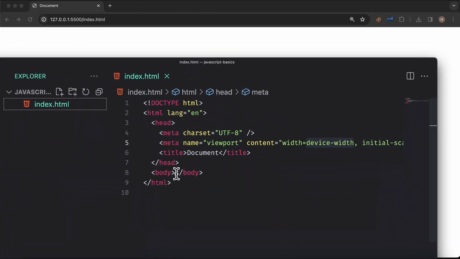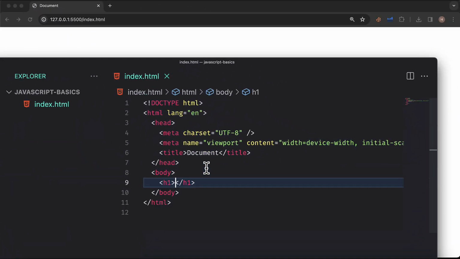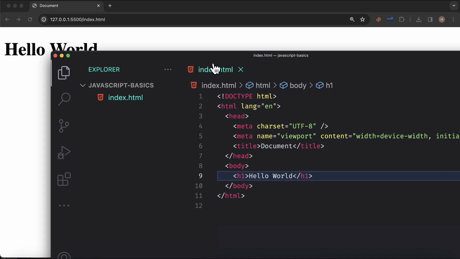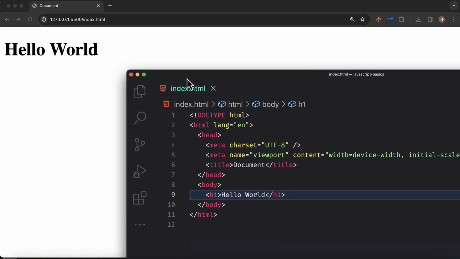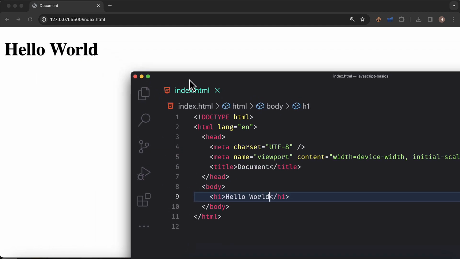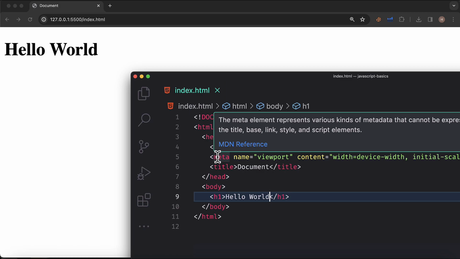Now to confirm that everything is working properly, go back to Visual Studio Code and go to the body section. Code along with me now, don't leave me behind. Here we have to add an H1, so press the tab and write hello world. Now save the changes, go back to the browser. You can see that this page has been automatically refreshed and we have a hello world heading.